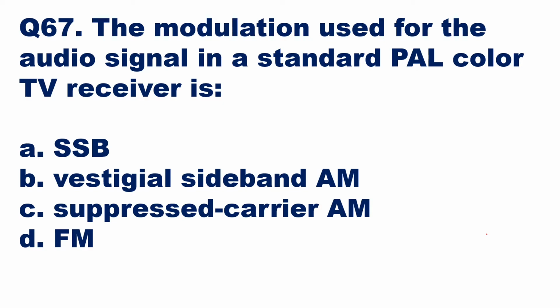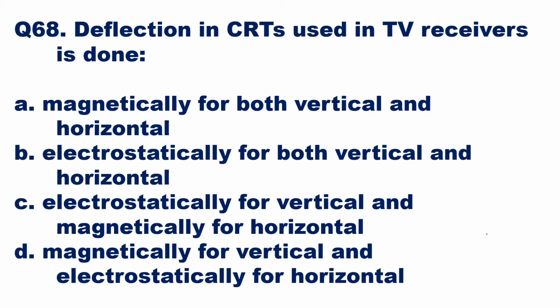So here option 4, FM, frequency modulation, will be the answer. Okay. Then we'll go to the next question, question number 68.